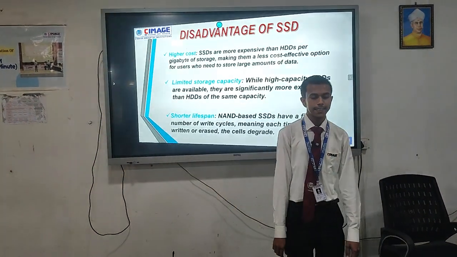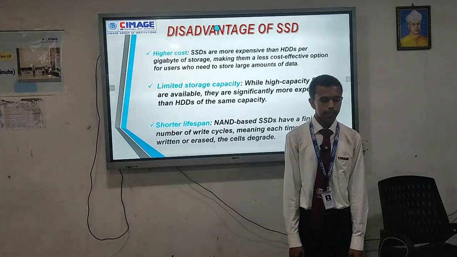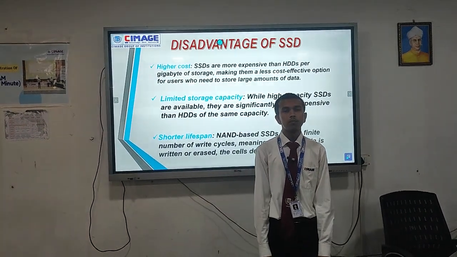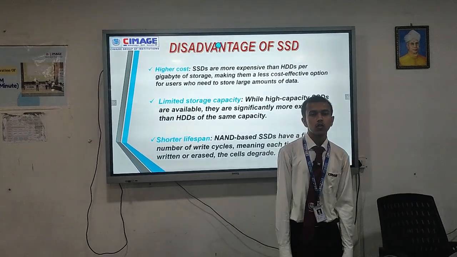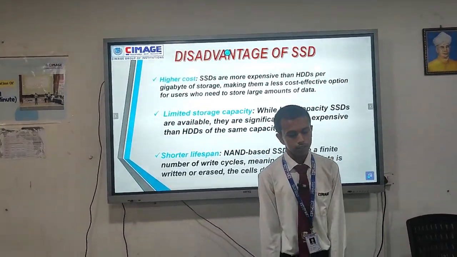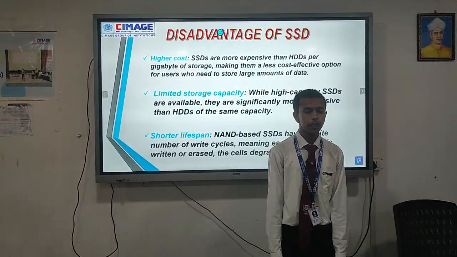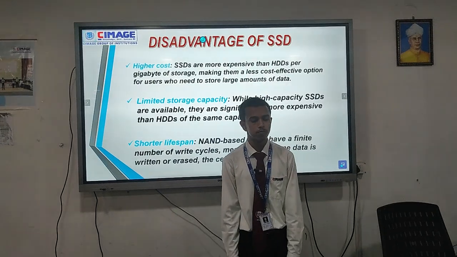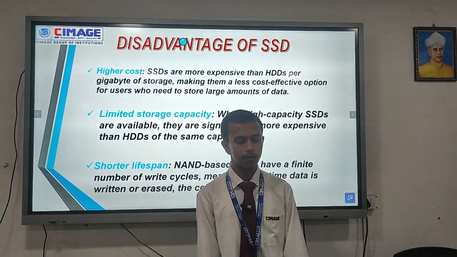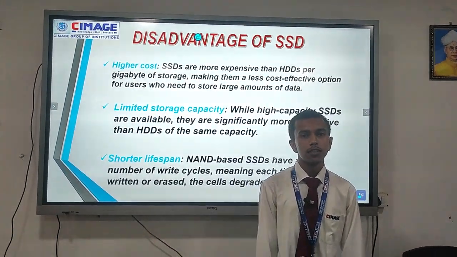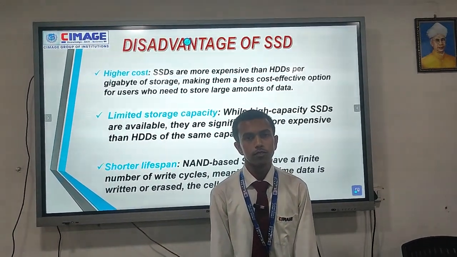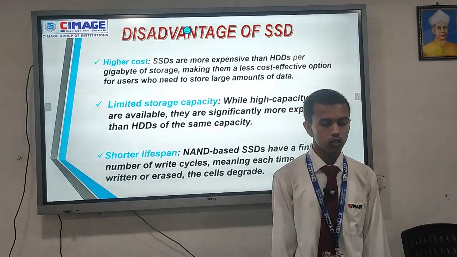Our next topic is disadvantages. First is higher cost. It is modern technology and many people use it in their systems, so its price is very high in the market. It is a cost-efficient option for users who need to store data in large amounts. Second is limited storage capacity. While high capacity SSDs are available, they are more expensive, so many people use other types of SSD.